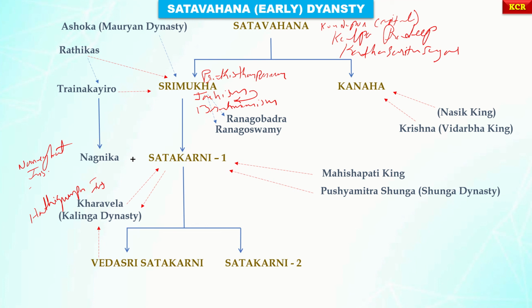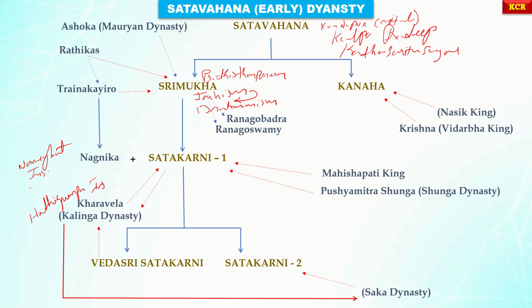So Vedasri Satakarni was defeated by Kharavela. After the death of Vedasri Satakarni, Satakarni II came to power. And in his period, Kharavela, the Kalinga dynasty king, was killed by Shakas. But these Shakas were defeated by Satakarni II. So the glory came back home. I think you understood this point.